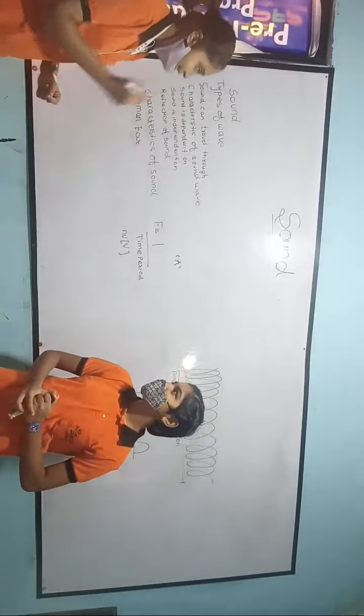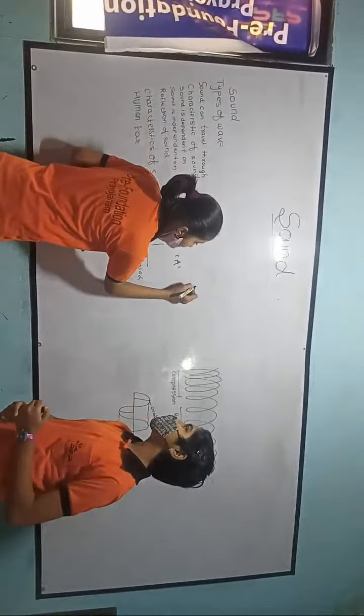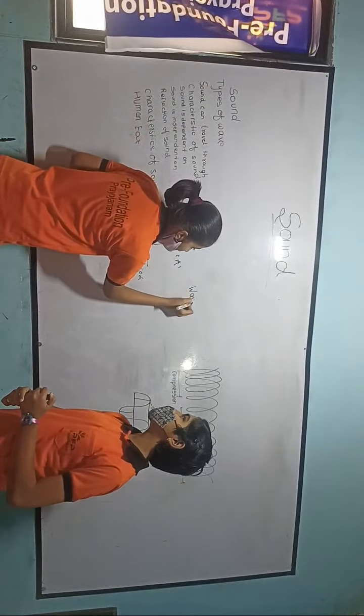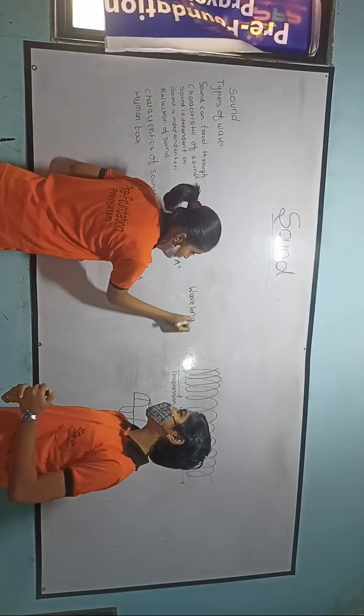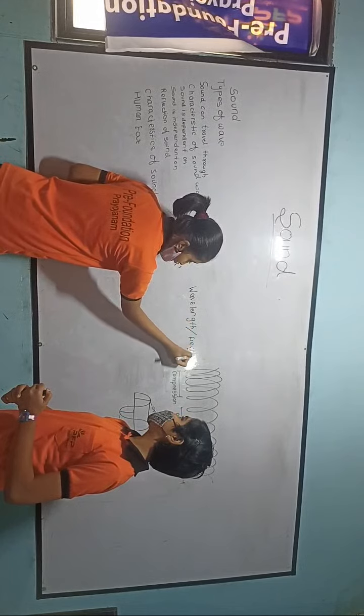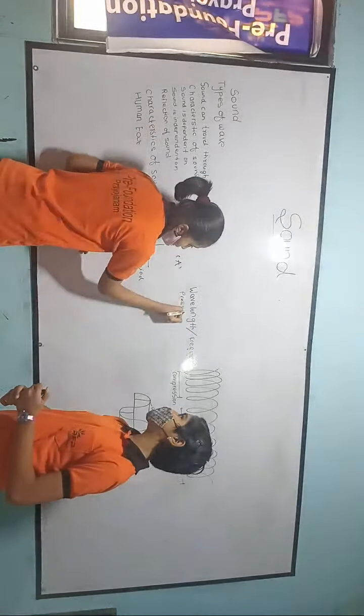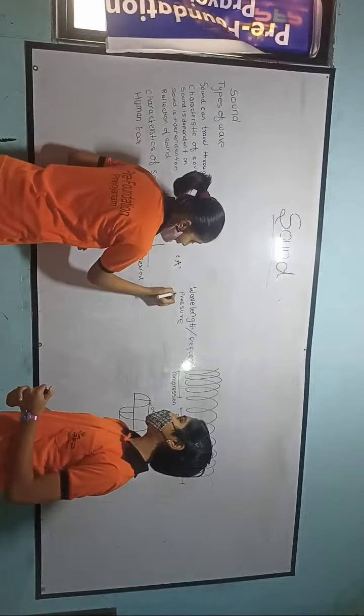And the speed of sound is independent of wavelength, frequency, amplitude, pressure and loudness.